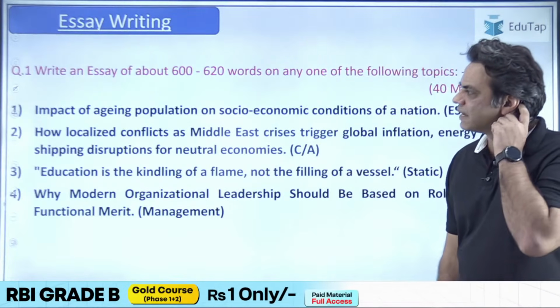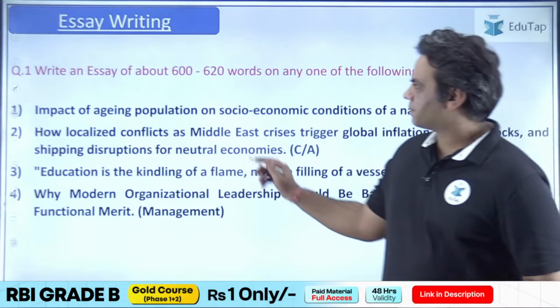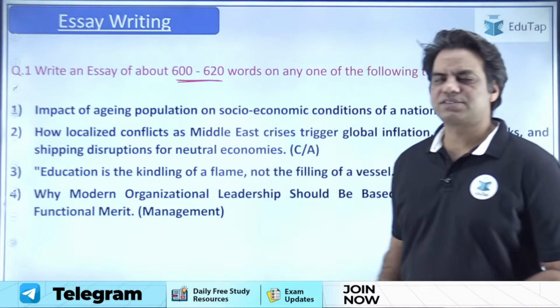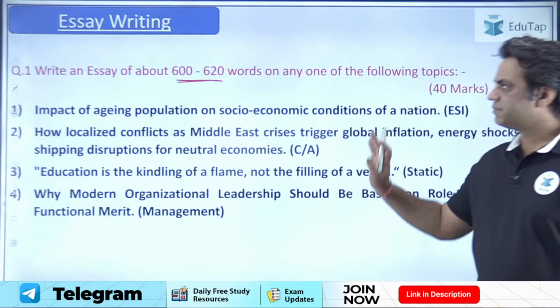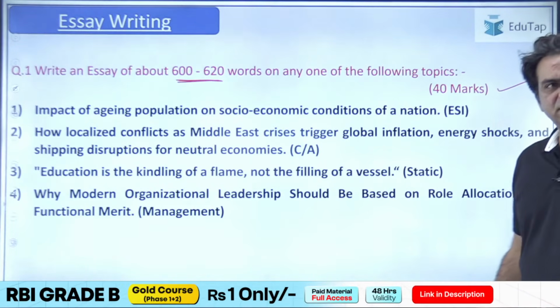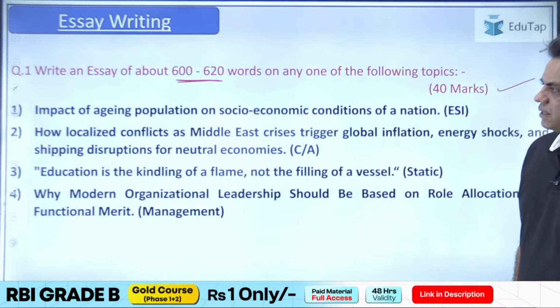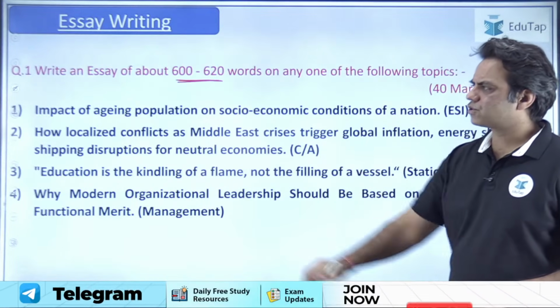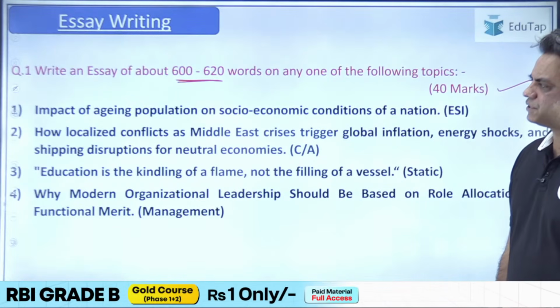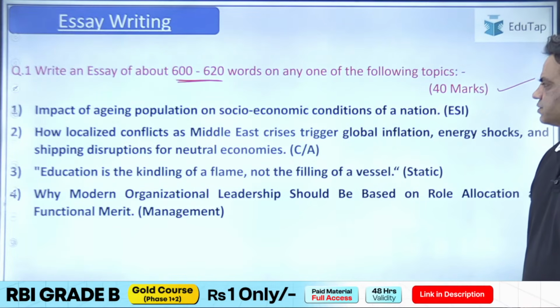So first, essay writing, guys. There were 4 topics and the word limit was the same, 600 to 620 words, just like last year's, and the weightage was again the same, 40 marks. The first topic was an ESI topic, based on the impact of an aging population on the socio-economic conditions of a nation.